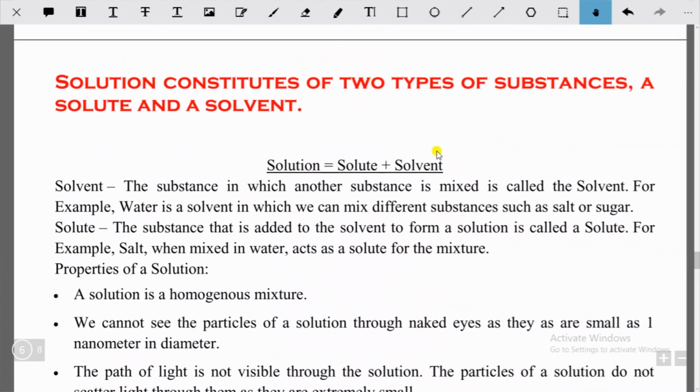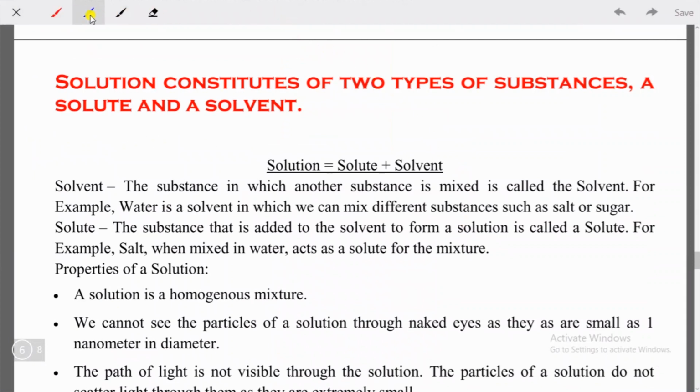Okay students, so you have this concept of solution. A solution constitutes two types of substances, solute and solvent. This is very important for you. You need to understand this for this chapter, because you have some numericals regarding solute and solvent. A solution is a mixture of two or more substances. Inside a solution you will find two parts. One is solute, another one is solvent.